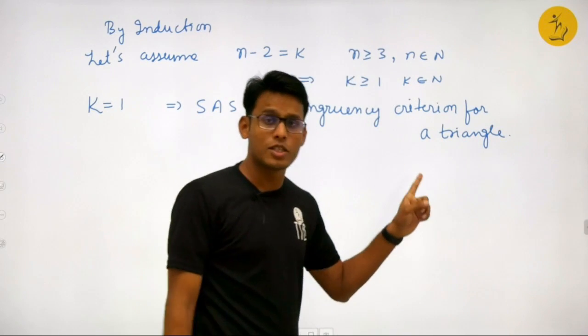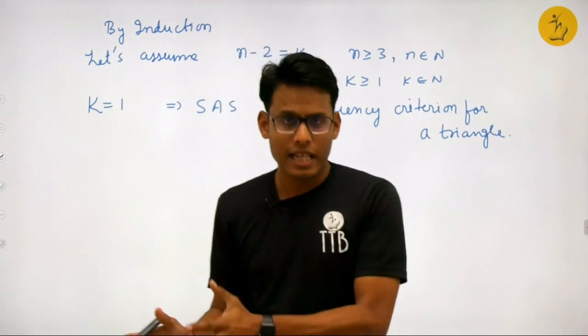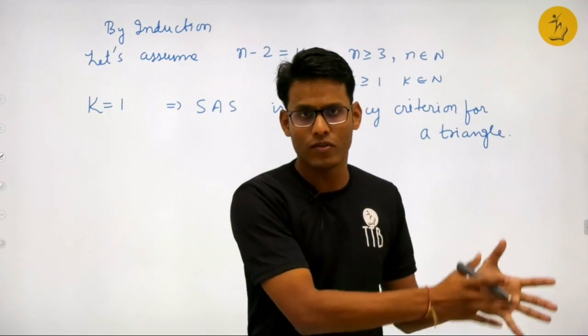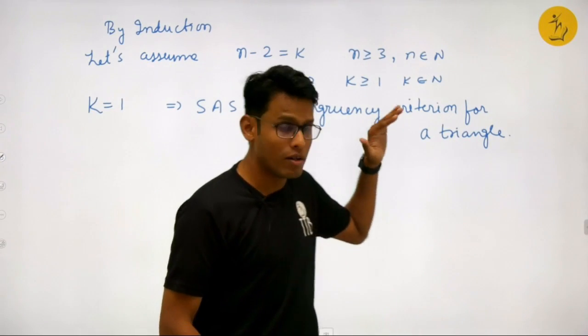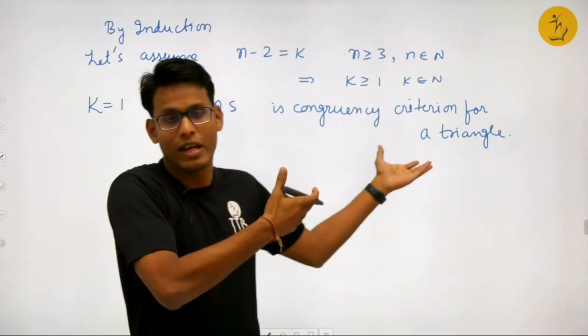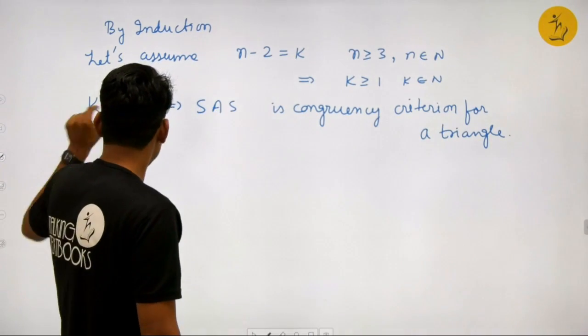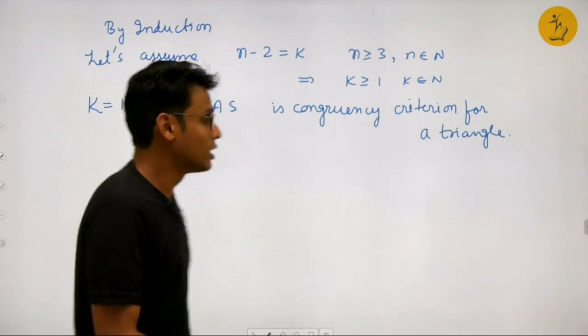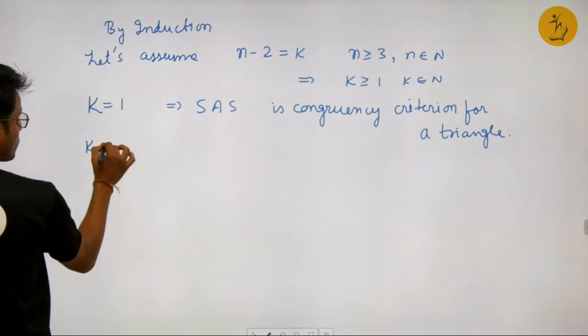And this is true by SAS axiom, which we have studied in class 9. This is a well-known proof. This is a well-known axiom, right? So for k equal to 1, we have proved it. For k equal to p,